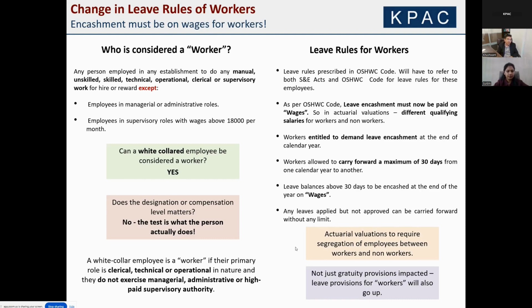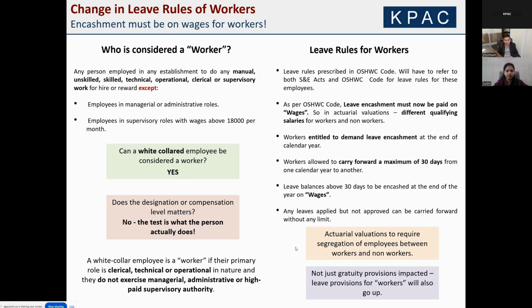Technically, in a call center, a person who's only receiving calls could qualify as a worker, or a pure operations person who's not in any managerial or administrative role can be categorized as a worker. To put it short, a white-collar employee is a worker if the primary role is clerical, technical, or operational in nature, and they do not exercise managerial, administrative, or high-paid supervisory authority.